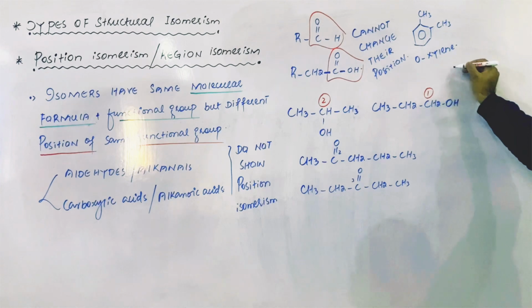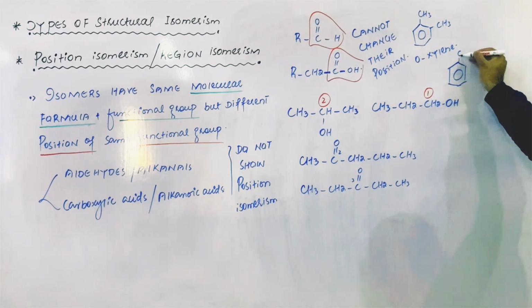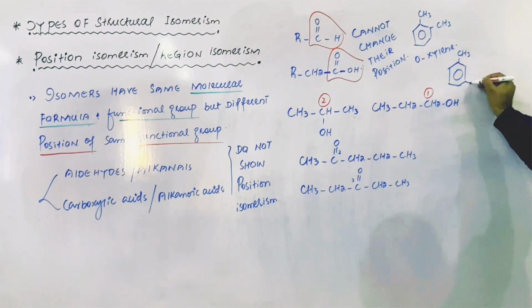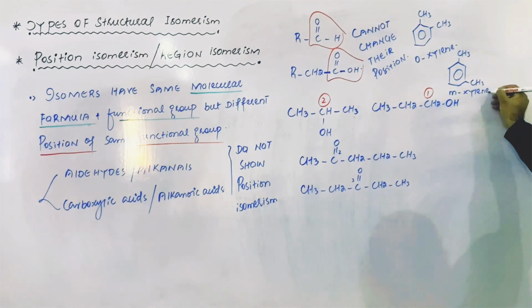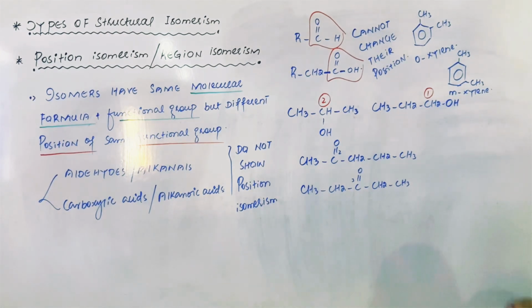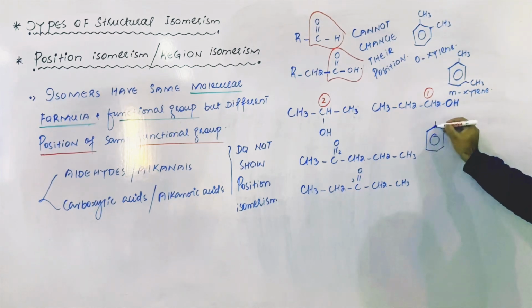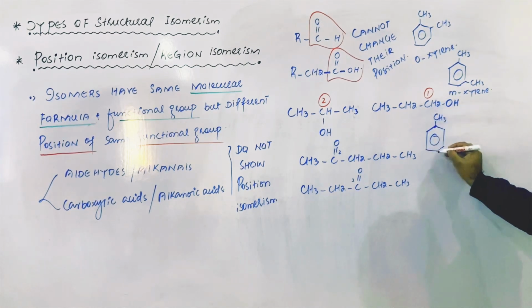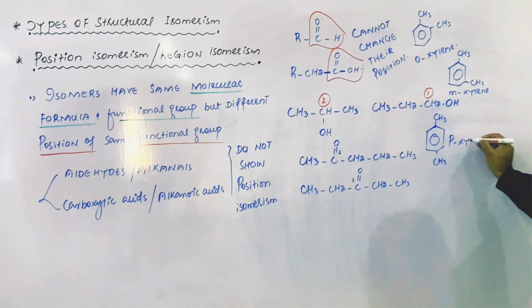In the same way, this one is metaxylene, because the second methyl group is at the meta position. And if the second methyl group relative to the first is at the para position, then that is paraxylene.